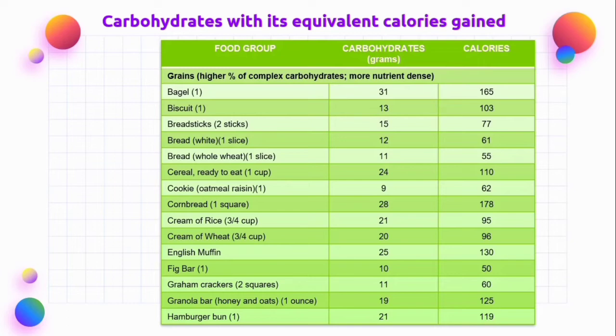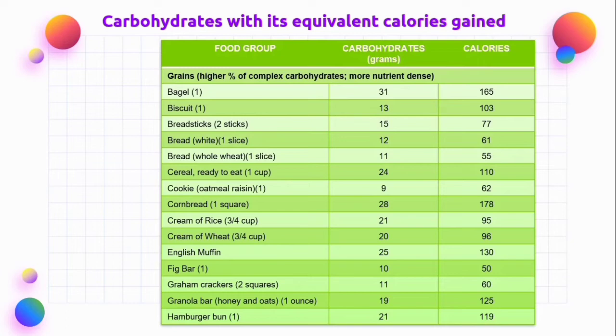Next is one slice of white bread. It has 12 grams of carbohydrates and 61 calories. One slice of whole wheat bread has 11 grams of carbohydrates and 55 calories. One cup of ready-to-eat cereal has 24 grams of carbohydrates and 110 calories. One oatmeal raisin cookie has 9 grams of carbohydrates and 62 calories.